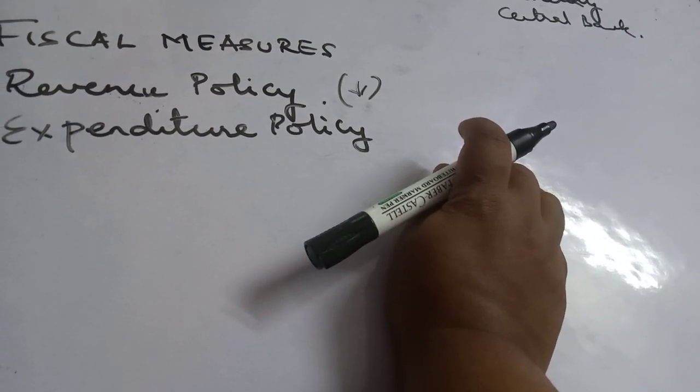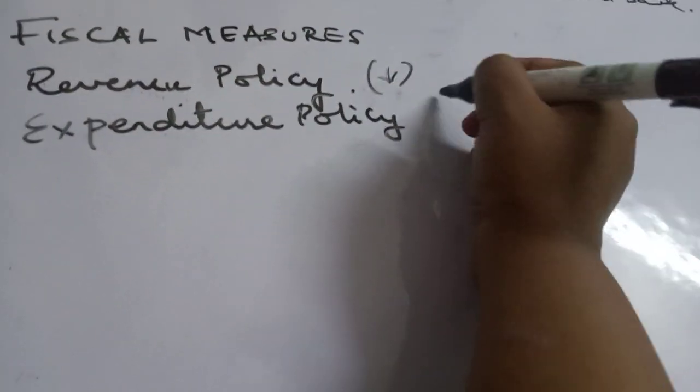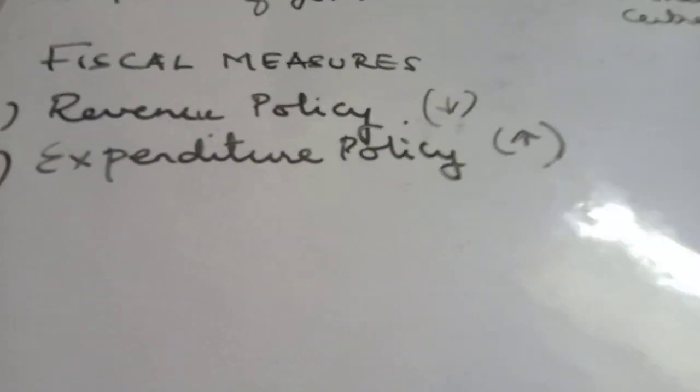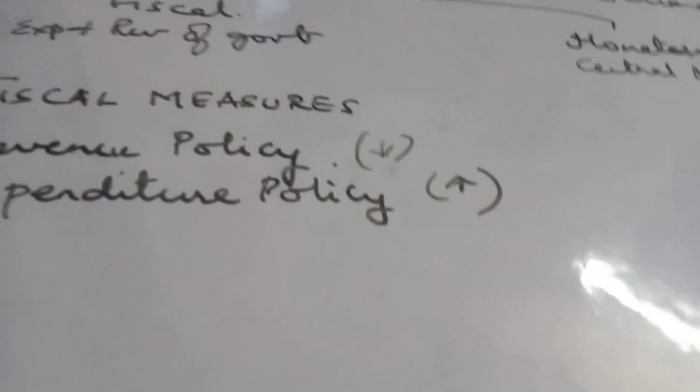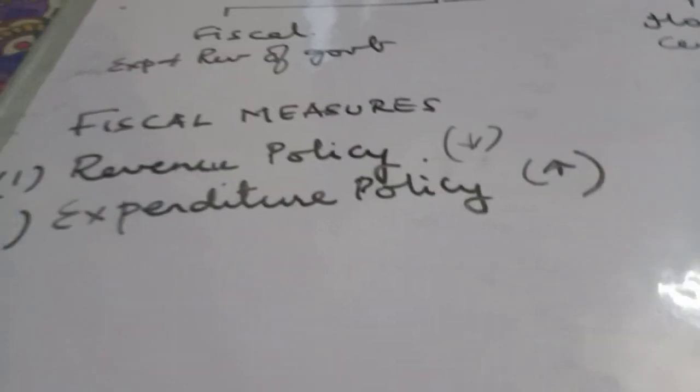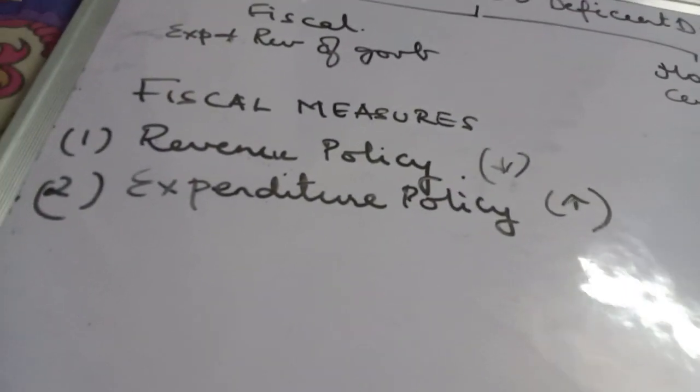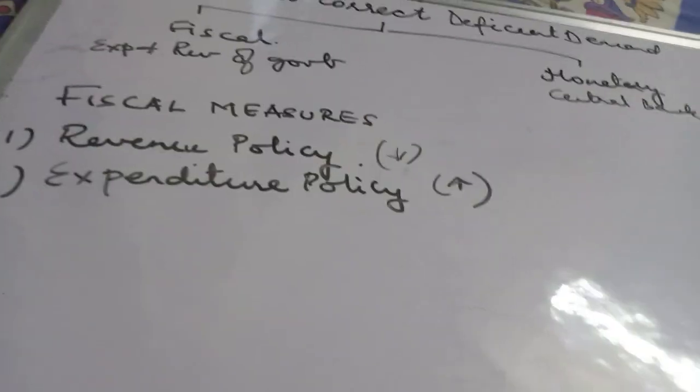Thus, the demand for goods and services will increase. So it will increase the expenditure, because that much employment generation happens and the income at the hands of people increases, because of which the demand increases.